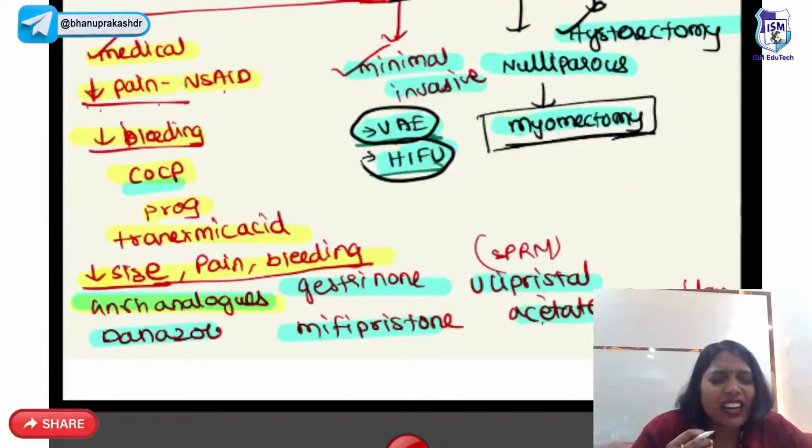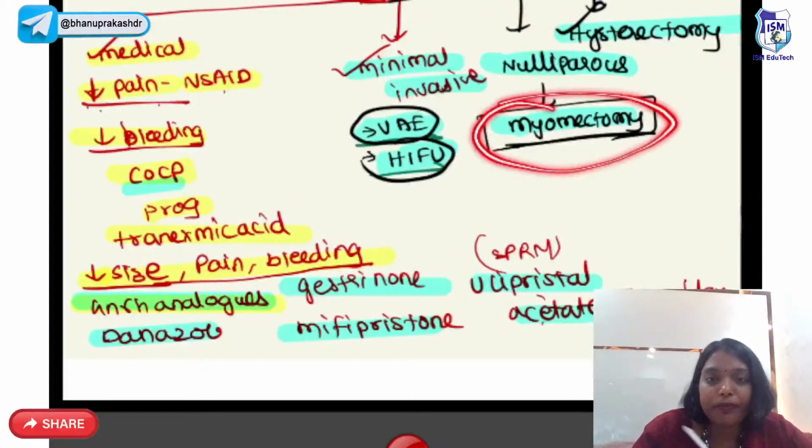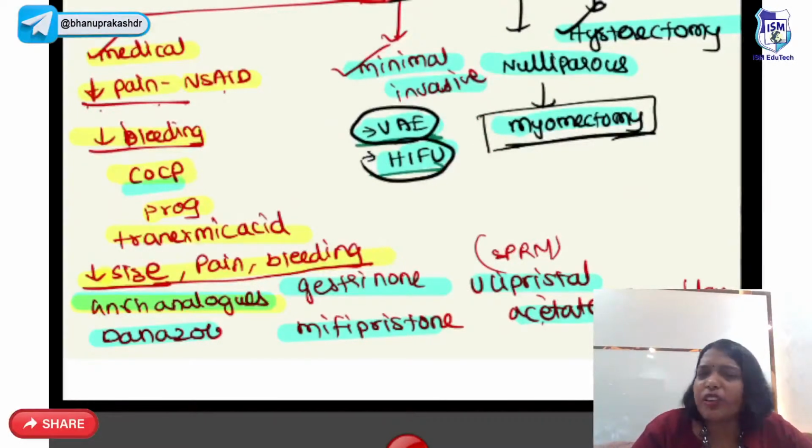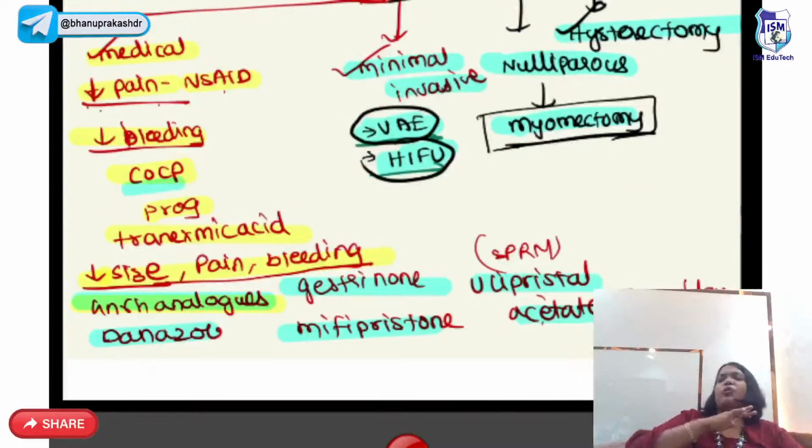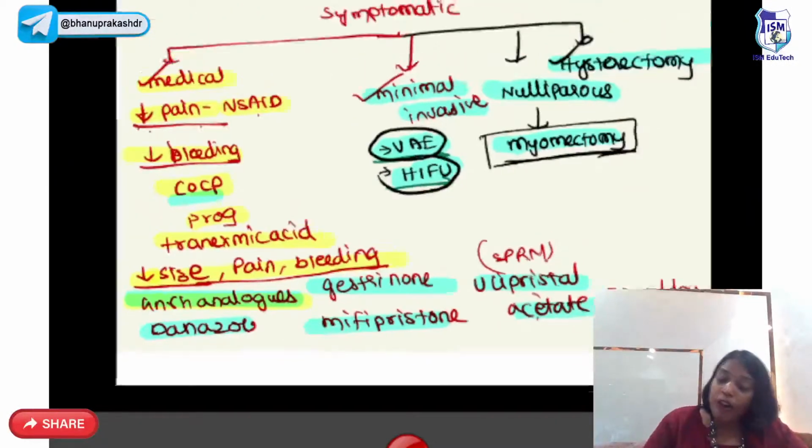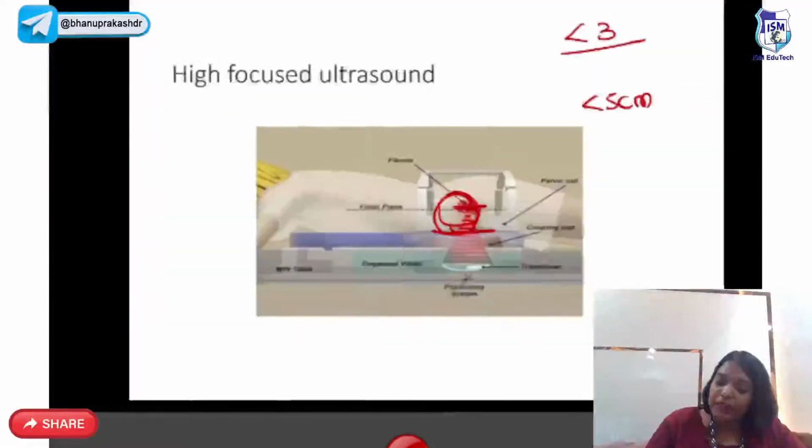If somebody is a young woman and she wants to retain her uterus, and if she has a fibroid, you will remove only the fibroid. That's called myomectomy. If somebody is older but doesn't want to remove her uterus, family is complete, then you can go for uterine artery embolization or high intensity focused ultrasound. Family complete, old, everything is over, wants to remove uterus, you can go for hysterectomy. Understood? So what management, when, only will be asked as an MCQ, guys.